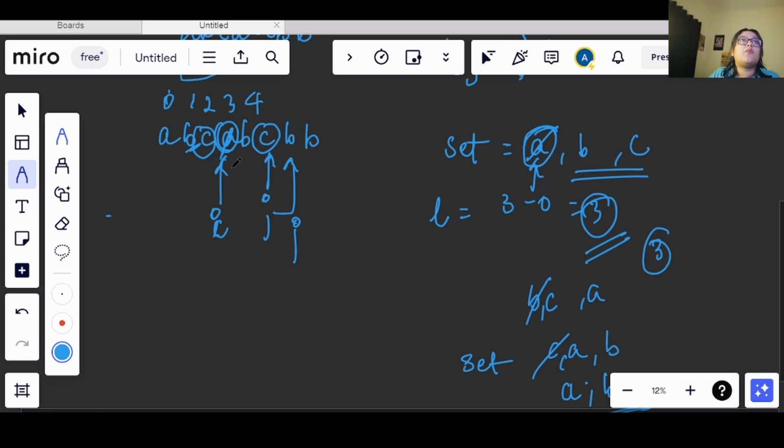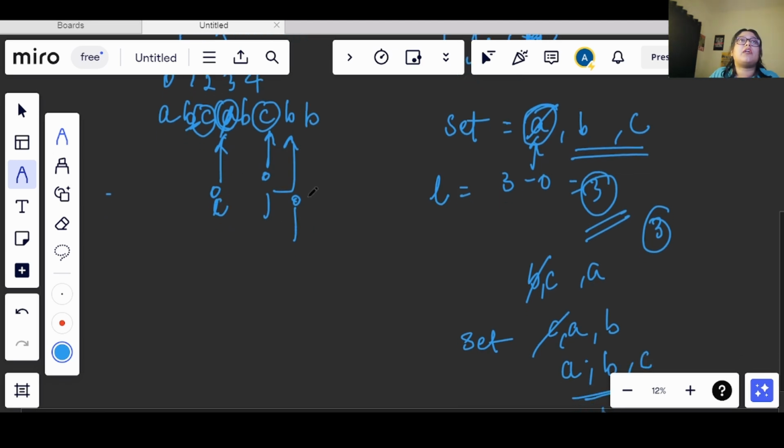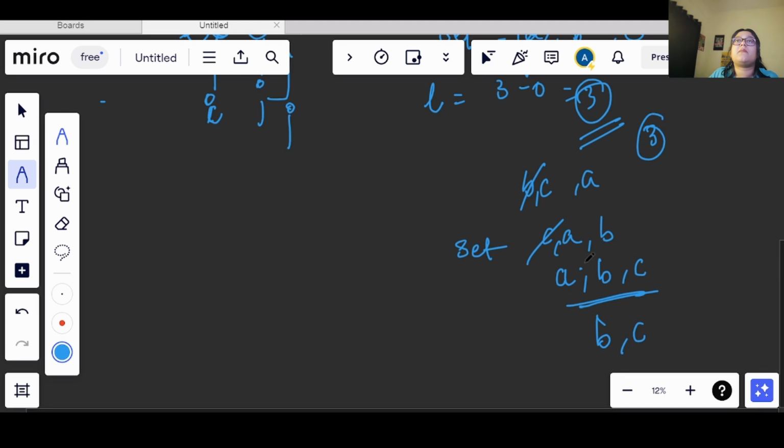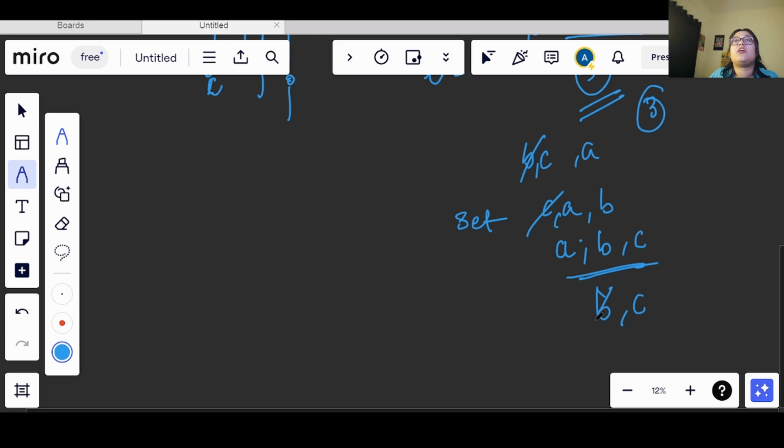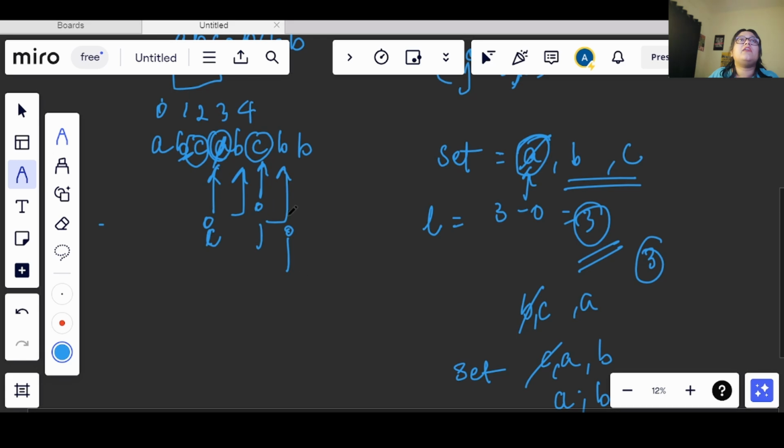Okay, so now I have this value, right? This B is still existing in my set, so again I will move my I forward, and using that I will again remove this character. Now my set only contains C, right? And this B I will add it here.